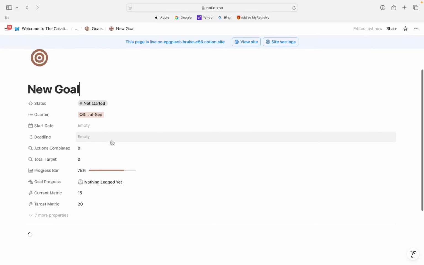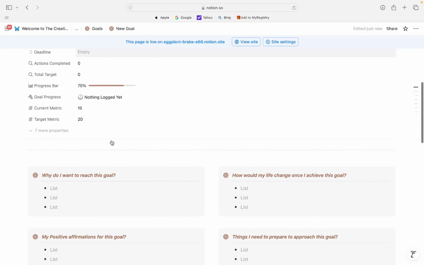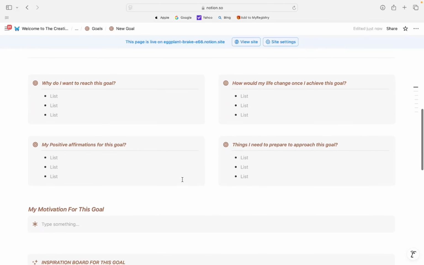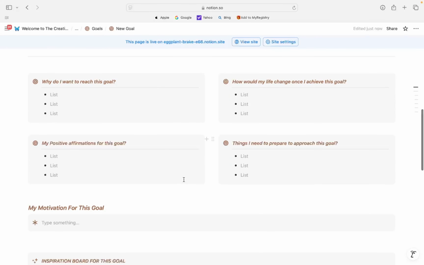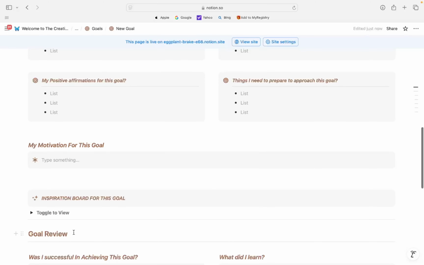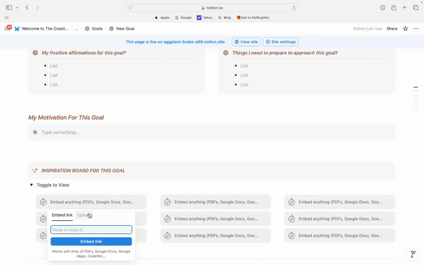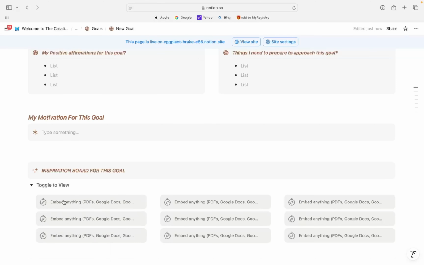And furthermore, within this whole goal page is more than just typing it in. It's intention. Why do I want to reach this goal? How would my life change once I reach this goal? What are my positive affirmations and what are things I need to prepare? What's my motivation for the goal? And furthermore, you can add some inspiration, embedded PDFs, song lyrics, anything that you want to be able to remind you of your why of reaching said goal.